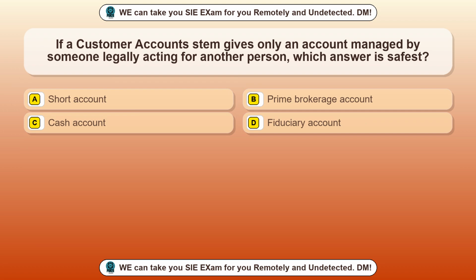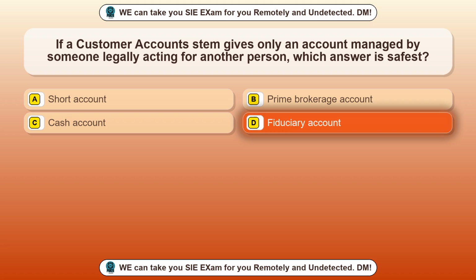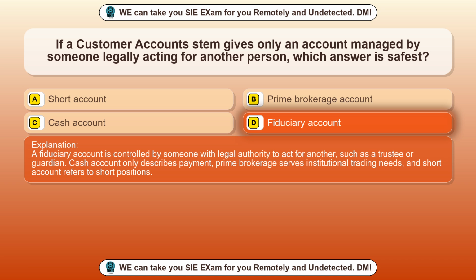Question 33. If a customer account stem gives only an account managed by someone legally acting for another person, which answer is safest? Option A, short account. Option B, prime brokerage account. Option C, cash account. Option D, fiduciary account. The correct answer is option D, fiduciary account. A fiduciary account is controlled by someone with legal authority to act for another, such as a trustee or guardian. Cash account only describes payment, prime brokerage serves institutional trading needs, and short account refers to short positions.